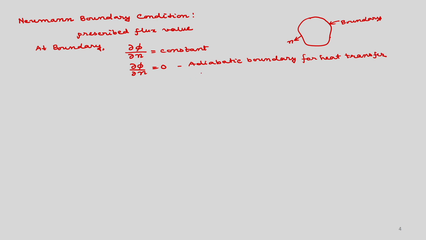Okay, for a fluid flow problem also the normal gradient may be 0, or del phi by del n may be function of time, okay, it may be function of space as we discussed, and it may be function of both space and time.